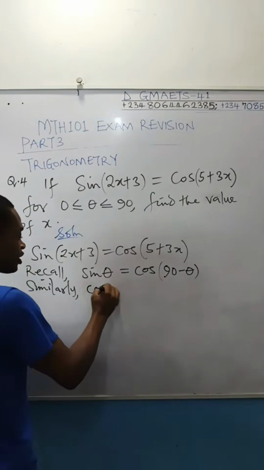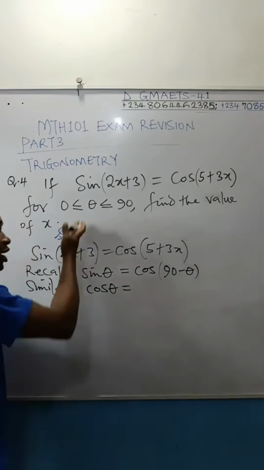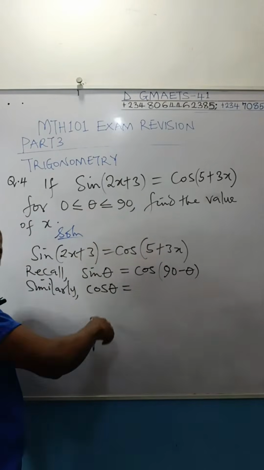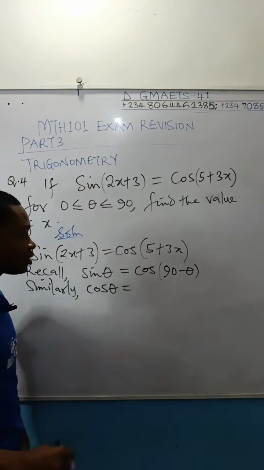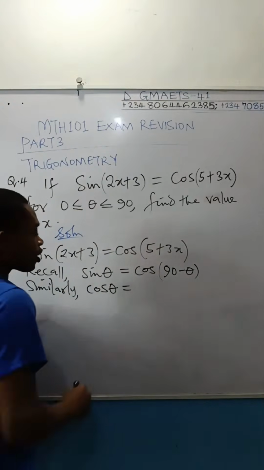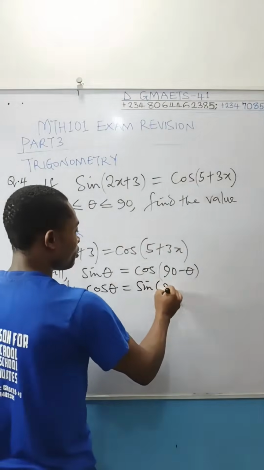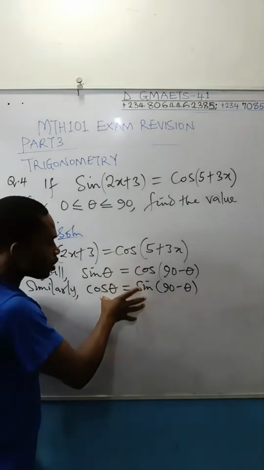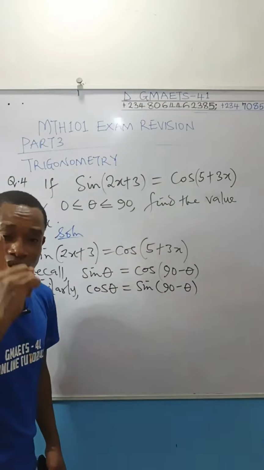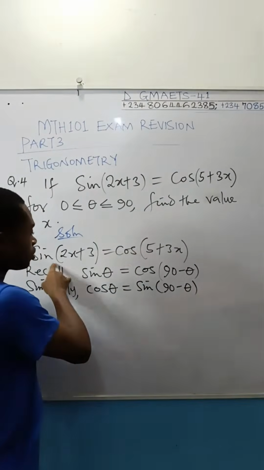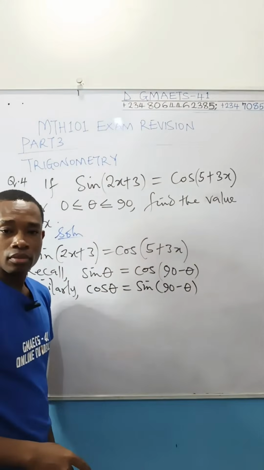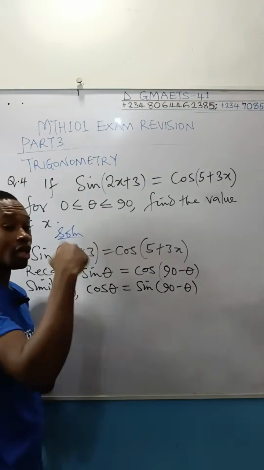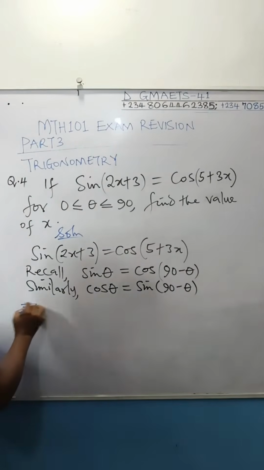Similarly, if I tell you to evaluate cos theta for an acute angle as shown, this definition means for an acute angle that is less than 90 degrees, cos theta is also equal to sine 90 minus theta. So any one of these two things is used to solve this. Like I said, you must write one of the trig functions in terms of the other one. Okay, so let's move on.